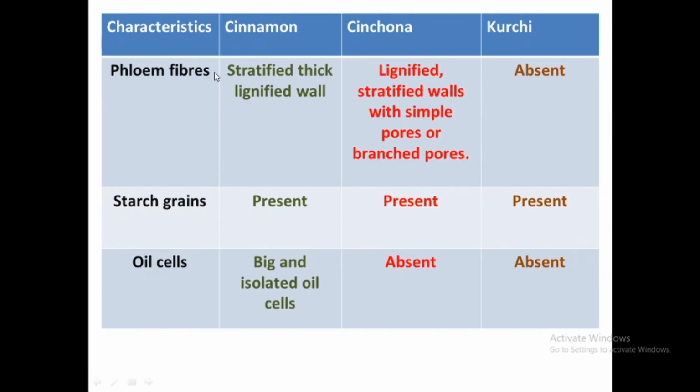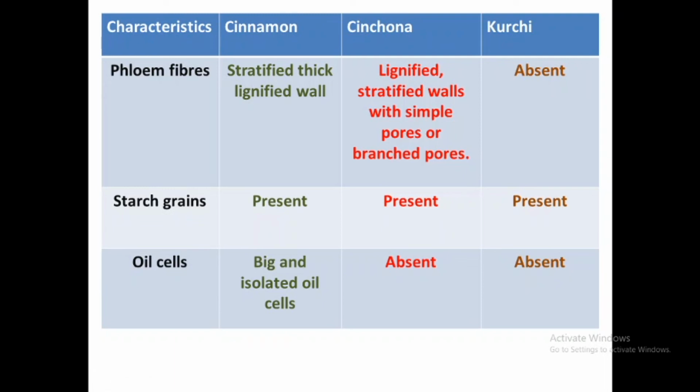The other microscopic characteristics like phloem fibers. These phloem fibers are absent in kurchi but present in cinnamon and cinchona. In cinnamon, phloem fibers are stratified thick walled lignified phloem fibers. In cinchona also, the phloem fibers are lignified with stratified walls and contain simple as well as branched pores.